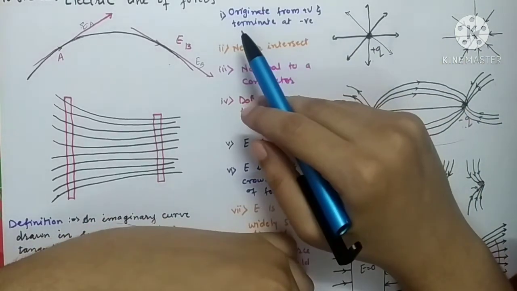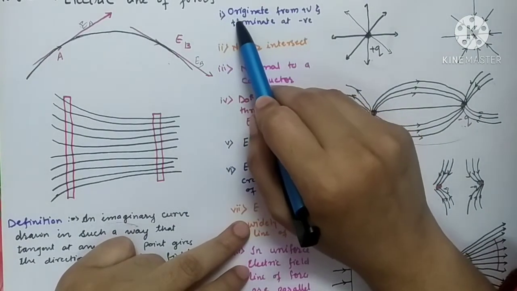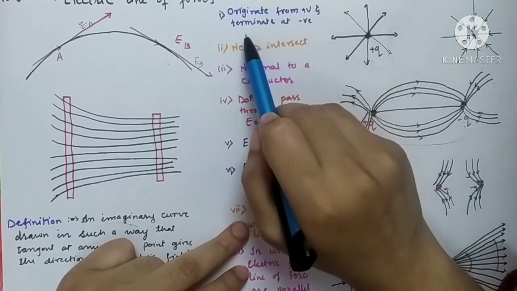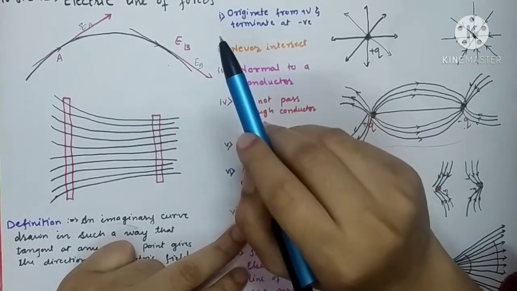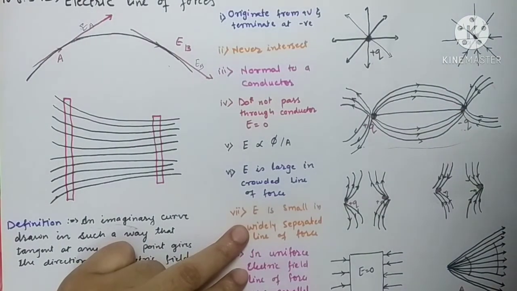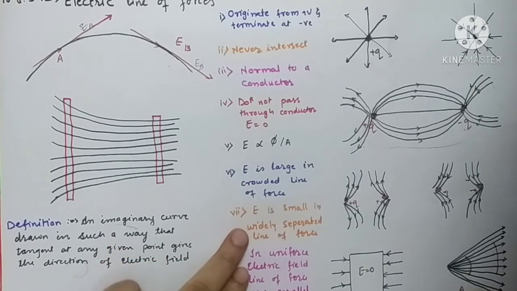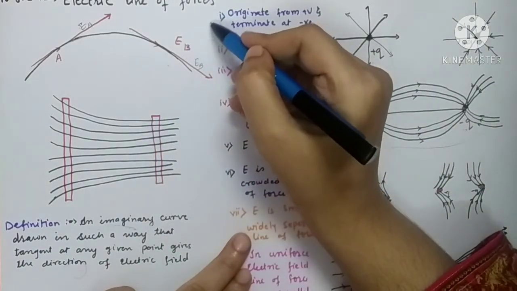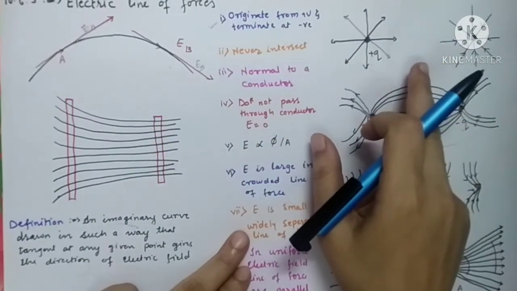So let's quickly have the properties of line of forces. The very first property is that the line of forces always originate from a positive charge and they terminate at a negative charge. This point you should remember while writing the properties of electric line of forces. Electric line of forces is the imaginary line drawn in such a way that the tangent at any given point gives the direction of electric field.